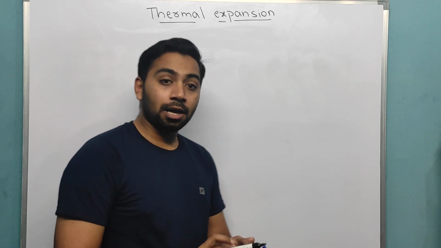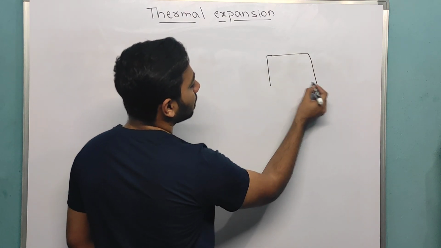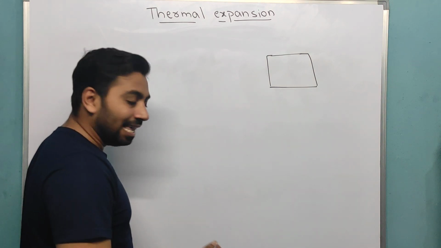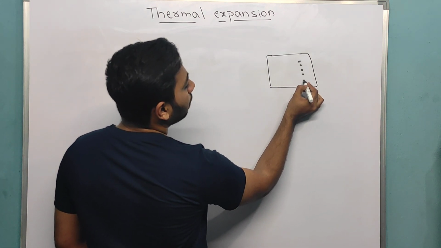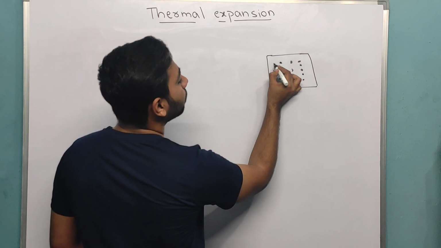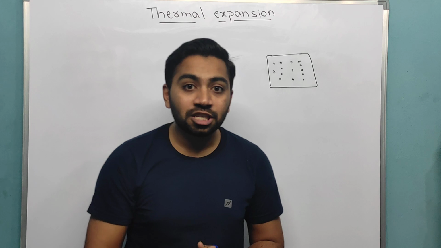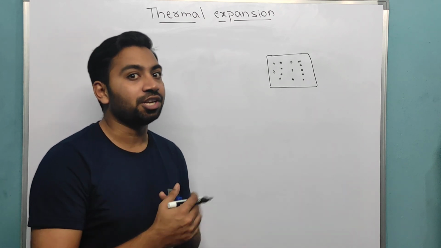Now, see, I will tell you one thing. If you take a solid, all the molecules are tightly packed. These molecules are not moving. It is stationary, which means it has some potential energy in it. Correct?